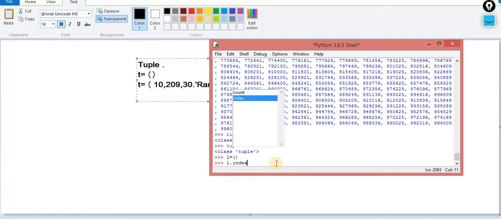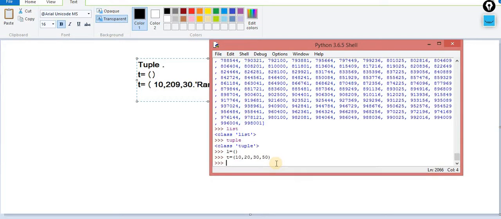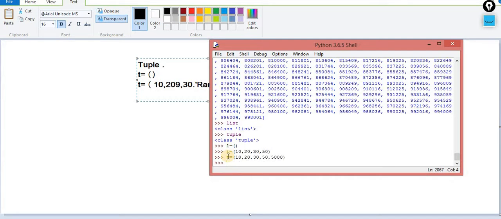But let's suppose you want to change the data. For example, you are getting the tuple, but sometimes you have to change the data. One way is that you are supposed to reassign the data. Let's suppose T this time contains 10, 20, 30, 50, but you need one more value, that is 5000. For that, you have to reassign the data.